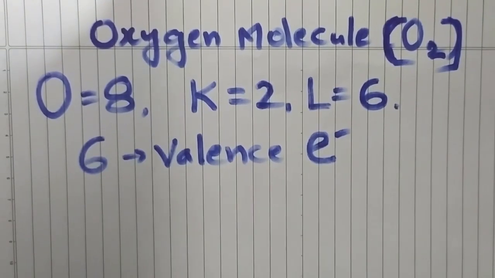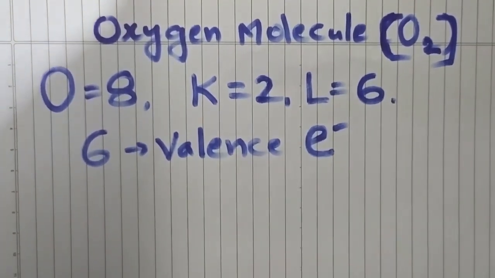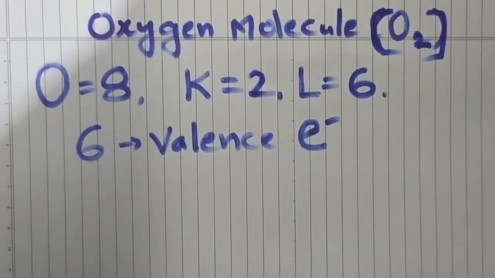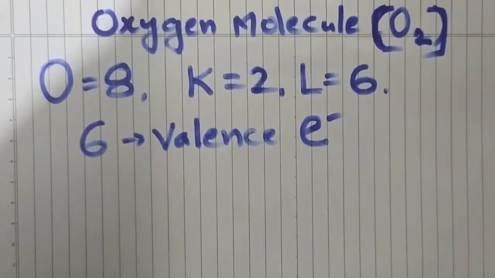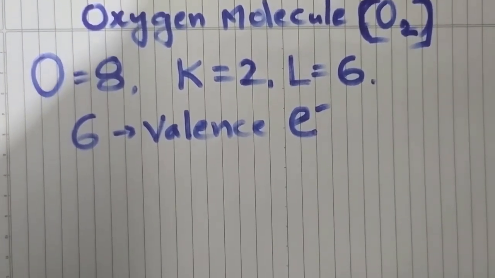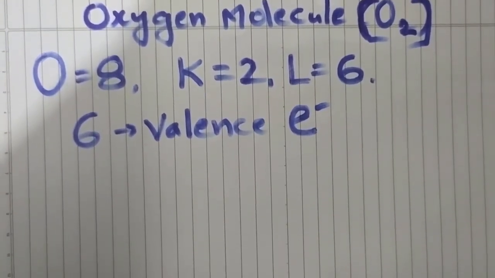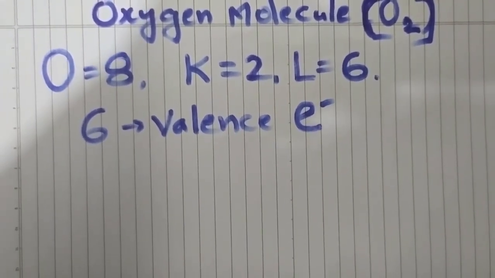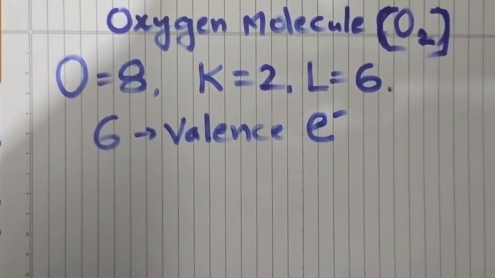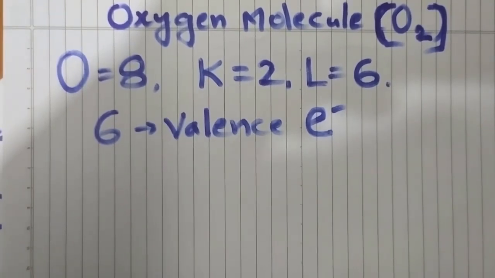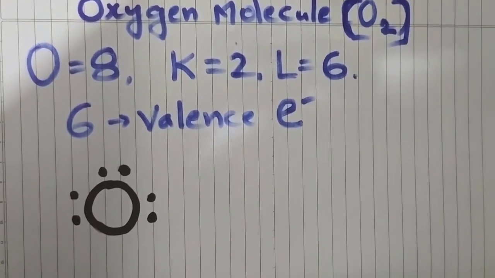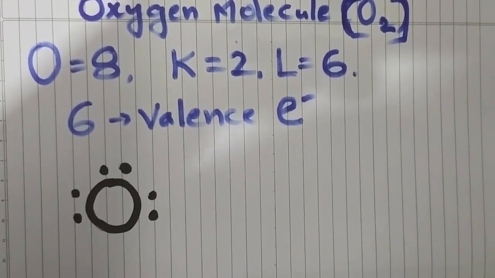Dear students, let us know how to draw the electron dot structure for the oxygen molecule. The atomic number of oxygen is 8. K shell has 2 electrons, L shell has 6 electrons. In the L shell the maximum capacity is 8 electrons. Oxygen has only 6 electrons in the L shell. Now let us know how to draw the electron dot structure for the oxygen atom. See the electron dot structure of the oxygen atom. There are 6 valence electrons in the oxygen atom.